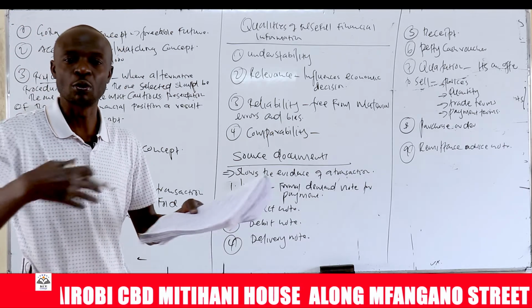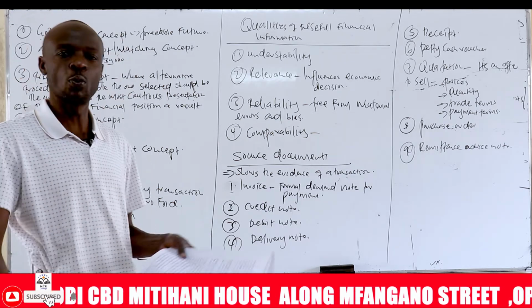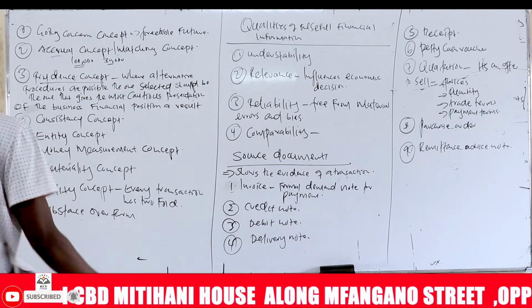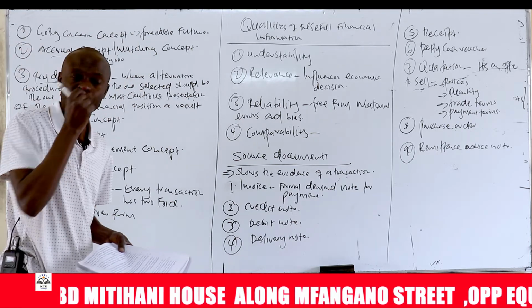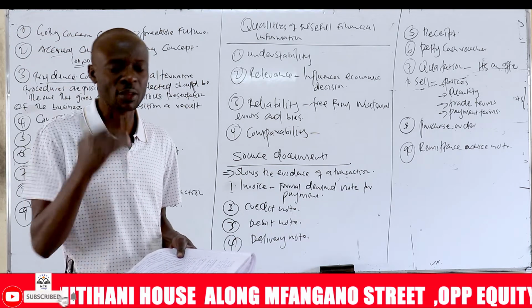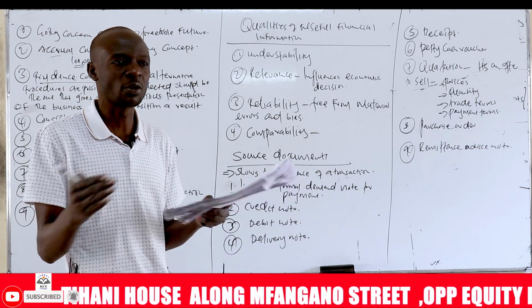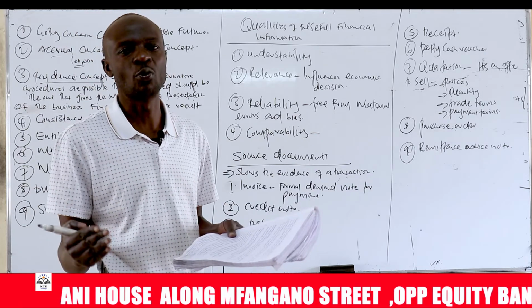Some might not pay just because they are unscrupulous, they are unfaithful. Others will be declared bankrupt. So now when you're presenting your financial information, you need to take into consideration that some debtors will not pay. So you provide for it, so you less the amount that you expect from them. So you present your financial information in a cautious way, not to overstate your incomes.